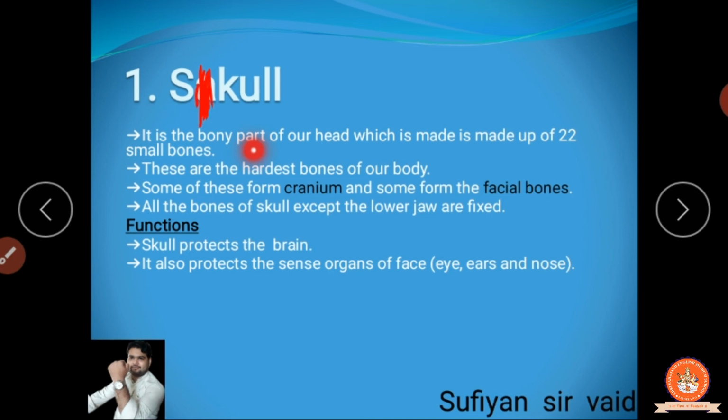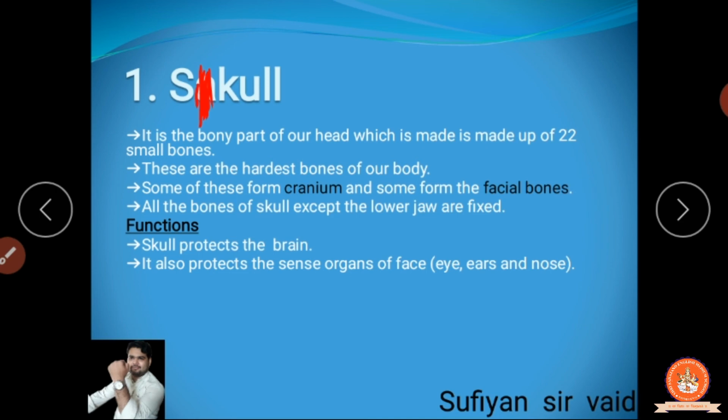It is a bony part of the head, which is made up of 22 small bones. This is very important. What is our skull made up of? 22 small bones. These are the hardest bones of our body. Now the question arises: which bone is the hardest bone of our body? We can give the answer: the skull. The skull is made up of two things. One is the cranium and another is the facial bone.